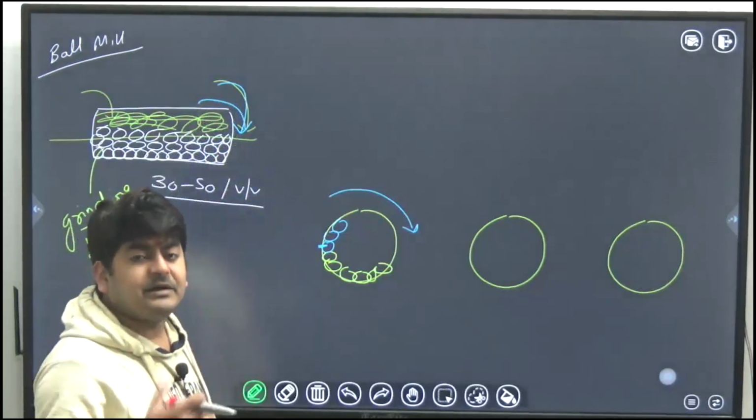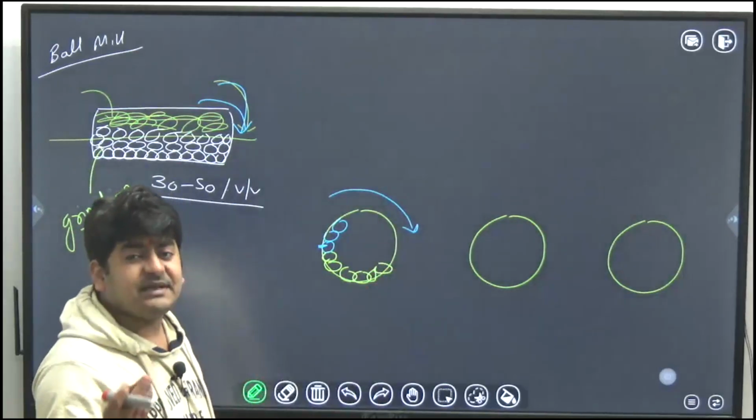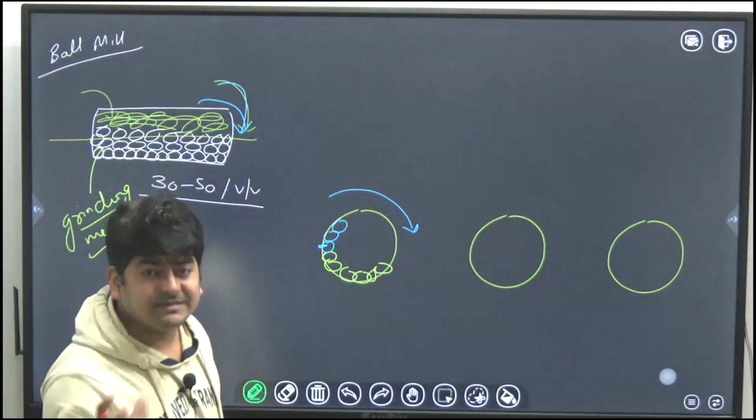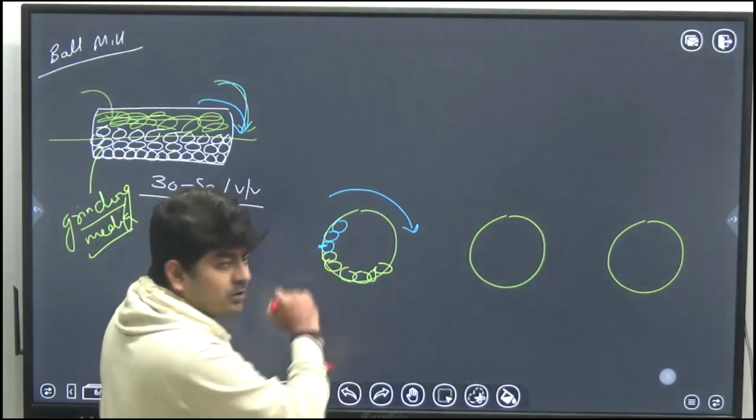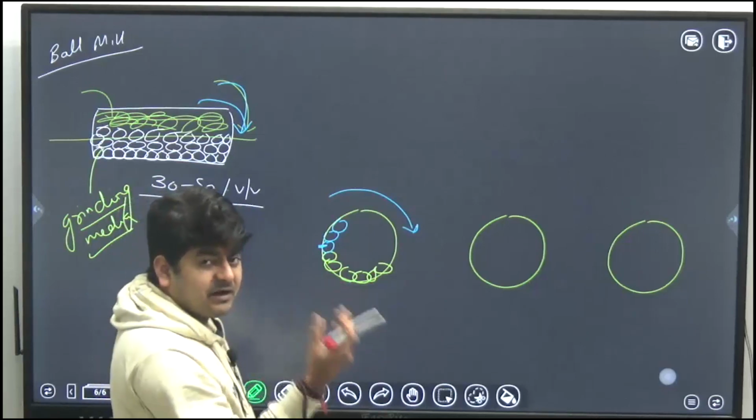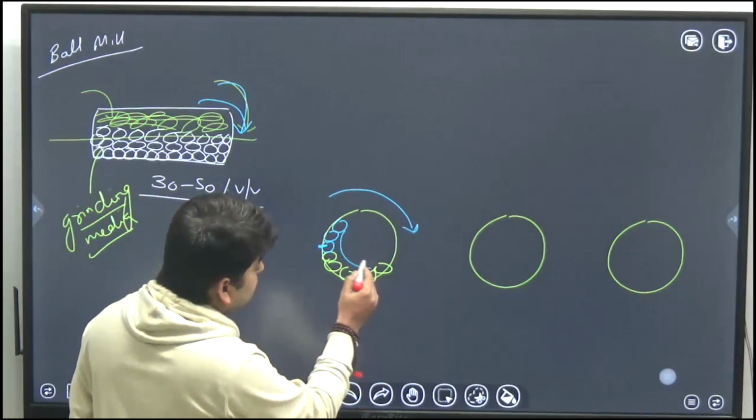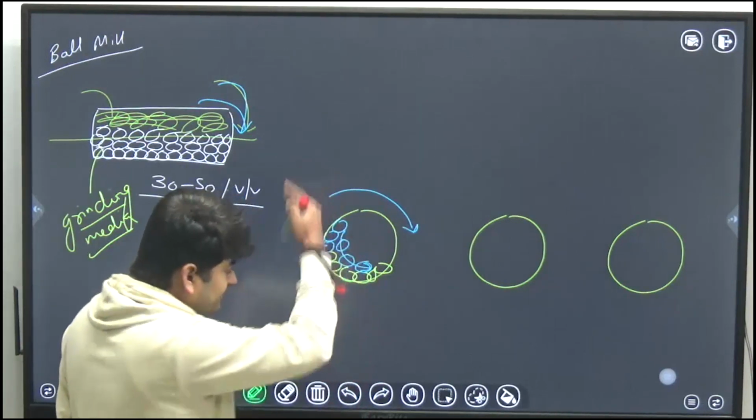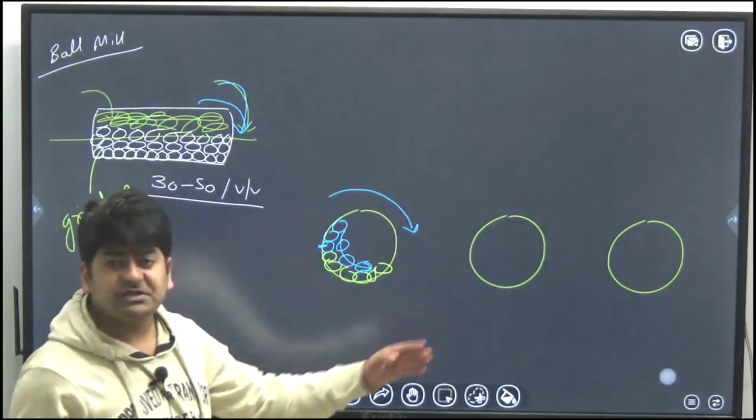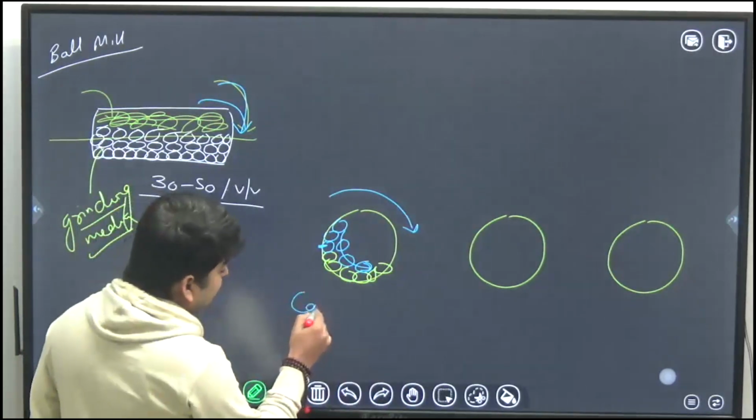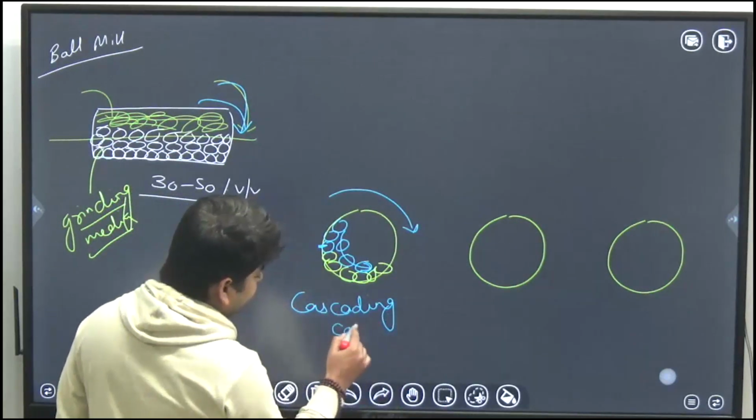Okay, but since speed of the ball mill is very slow, so the centrifugal force acting on the balls will be slow as well, and it will be less than the gravitational force which is acting on this ball. So what will happen? Gravity force will dominate the centrifugal force, and these balls will start to come down like this. They will come down in a sliding manner. Okay, they will come down sliding, and this condition is called the cascading condition. Cascading condition.